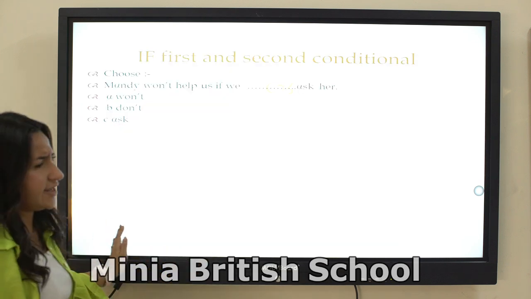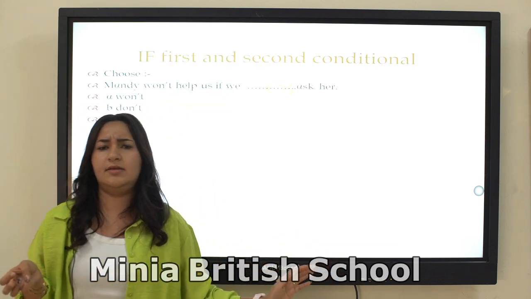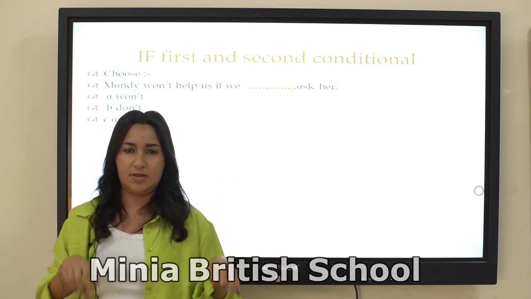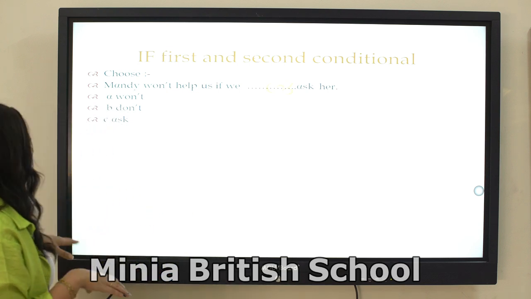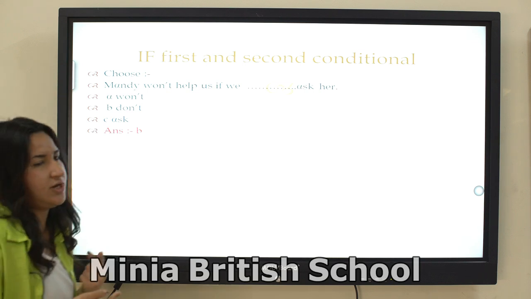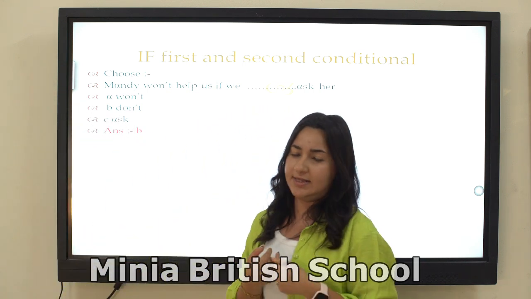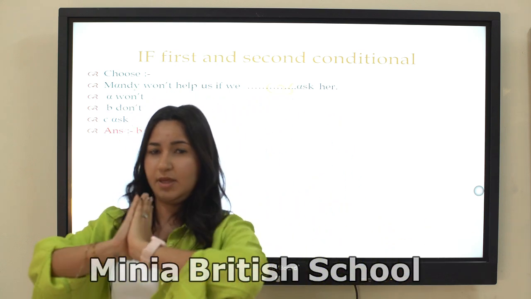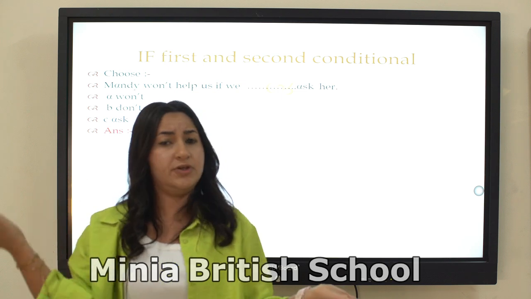Next, the first and second conditionals, and it is the last structure that we will talk about today. The first one: "Mandy won't help us if we..." So let's make a quick revision about the first conditional and the second conditional. The first conditional talks about something that will happen in the present or future.